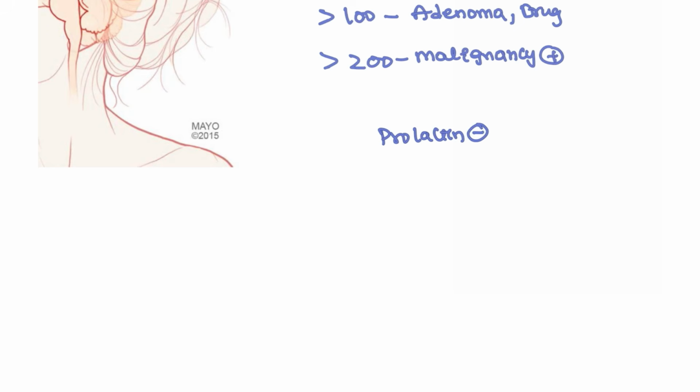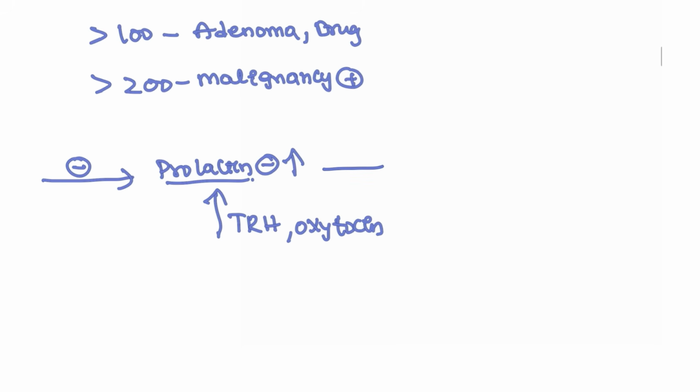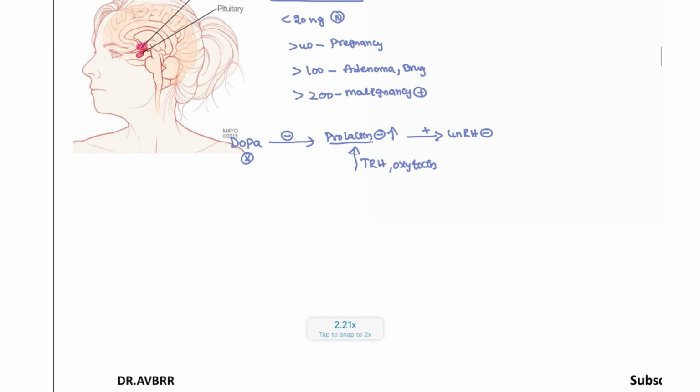Generally, prolactin is always kept in a negative state, and only at important times does it increase. Why is it like that? Because dopamine always keeps the prolactin in control. If dopamine is absent, obviously prolactin will increase. Other than that, TRH, and also during lactation, oxytocin, will also increase prolactin. But if prolactin is produced more, it is going to inhibit GnRH. It will block the GnRH. If GnRH is blocked, TSH, LH, FSH are decreased. That is what you have to understand about prolactin.